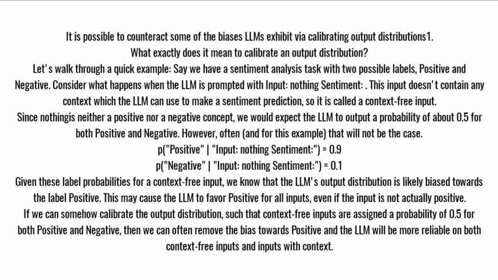P(positive | Input: nothing Sentiment:) = 0.9. P(negative | Input: nothing Sentiment:) = 0.1. Given these label probabilities for a context-free input, we know that the LLM's output distribution is likely biased towards the label positive. This may cause the LLM to favor positive for all inputs, even if the input is not actually positive. If we can somehow calibrate the output distribution, such that context-free inputs are assigned a probability of 0.5 for both positive and negative, then we can often remove the bias towards positive and the LLM will be more reliable on both context-free inputs and inputs with context.